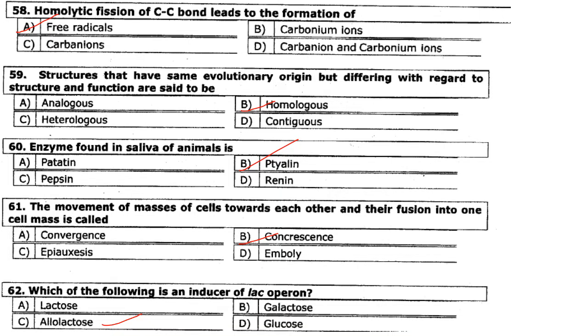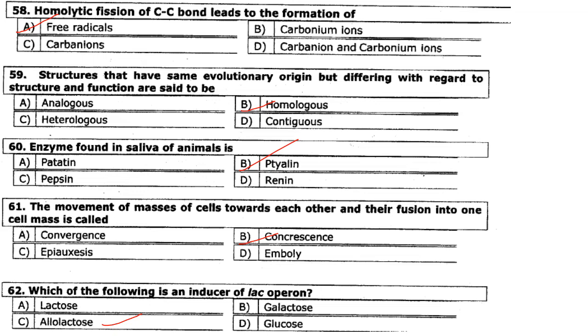Then next one. Homolytic fission of C-C bonds leads to the formation of free radicals. Answer is option A. Structures that have the same evolutionary origin but differing with regard to structure and function are said to be homologous. Answer is option B, because they have the same evolutionary origin, that is they arose from a common ancestor. So they are homologous organs. Answer is option B. Enzyme found in saliva of animal is ptyalin. Answer is option B, ptyalin.